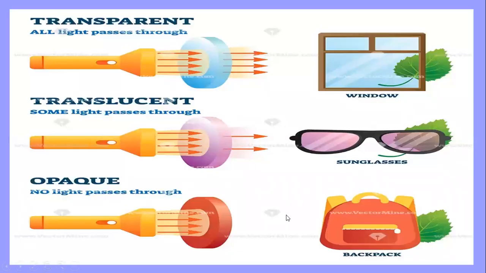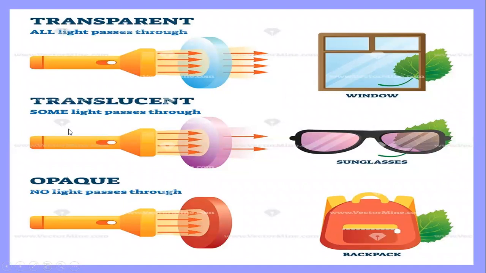You can easily understand by this picture. Transparent: all light passes through. As you can see, this is glass. Look, 1, 2, 3, 4 arrows, and what comes out through the glass? 1, 2, 3, 4, full light, whole light passing through, like the window glass. You can see outside easily.